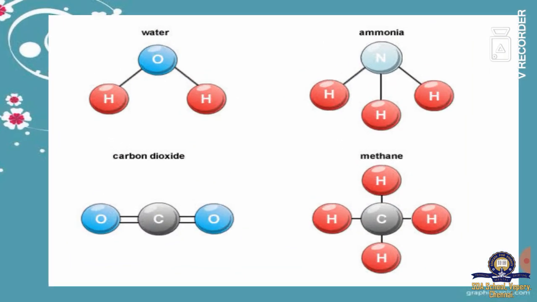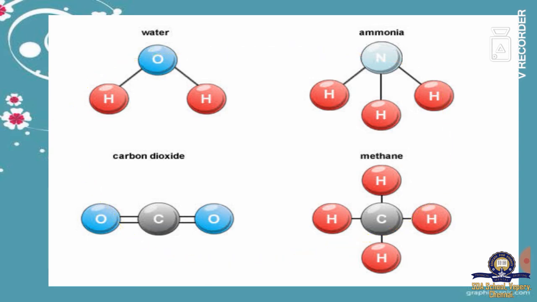Here you can see the examples. Water, where we can split hydrogen and oxygen separately. The next example is ammonia, where we can split nitrogen and hydrogen separately. Next is carbon dioxide, where we can split carbon element and oxygen element separately. Next is methane. The formula is CH4, where we can split carbon C separately and hydrogen H separately. So these are all few examples for compound.